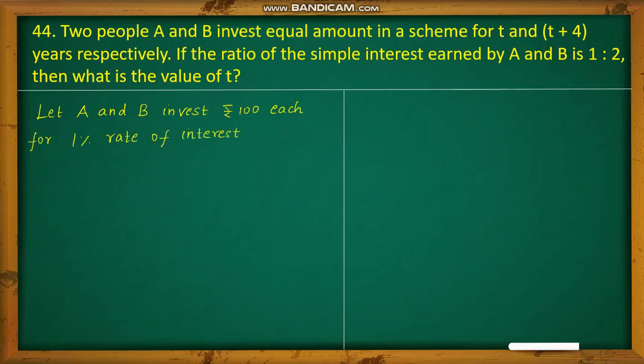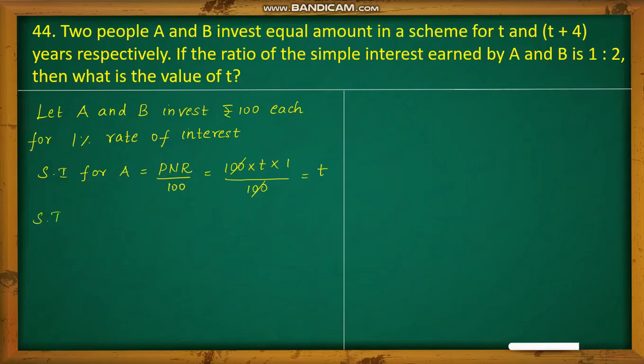So now let us calculate the simple interest for A and simple interest for B separately. So simple interest for A will be, formula we know that, PNR by 100. So P is the investment amount 100 rupees and N is the number of years, which is T for A, and rate of interest is 1% divided by 100. So on cancellation, you will be getting the simple interest for A to be T.